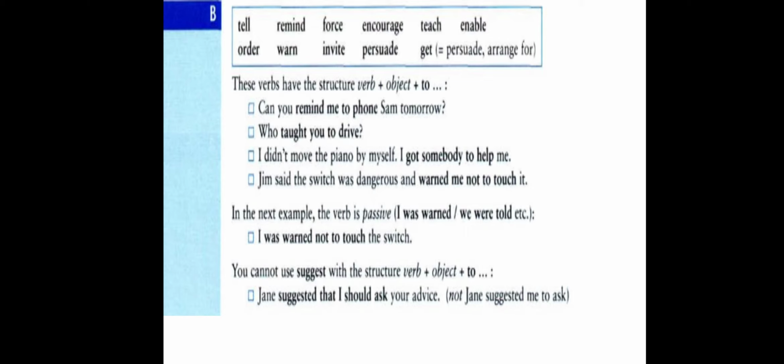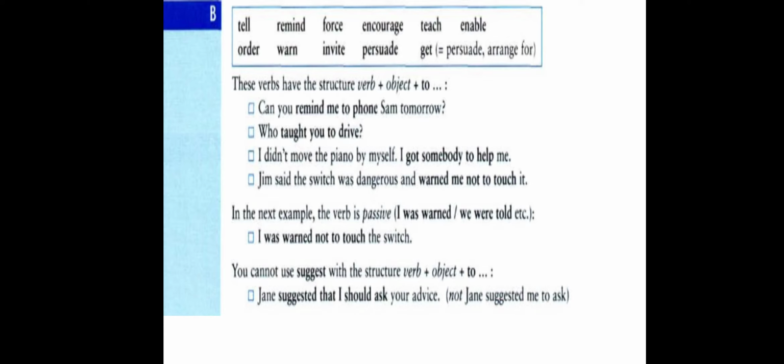In the next example, the verb is passive. When the verb is passive, then we use the infinitive directly after the verb and the object moves forward. You know how to form the passive. Forming the passive can be done by moving the object, bringing the object to the beginning of the sentence, in the position of the subject.